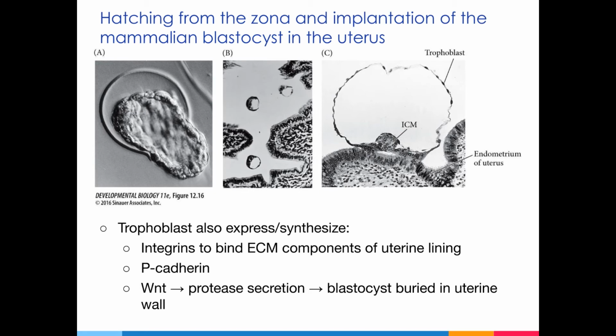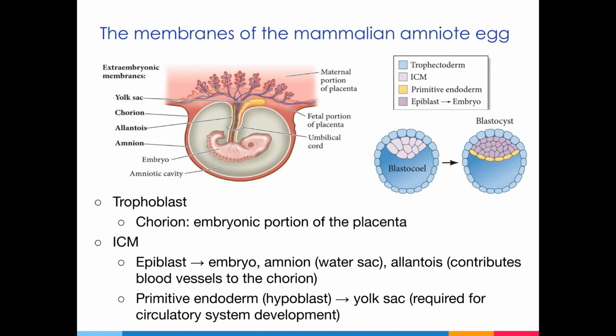Once the embryo is in contact with the endometrium, the presence of Wnt proteins induces the trophoblast cells to secrete proteases that will help the embryo to bury itself in the uterus. It's evident that the formation of the chorion is essential for mammalian embryonic development, given its roles in nutrient and gas exchange, immune modulation, and implantation.